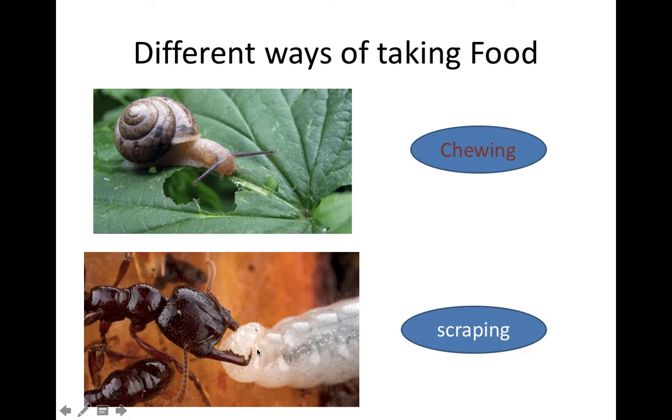They help in scraping up the food, or nibbling the food into tiny bits, then they swish the food in saliva and finally consume it. So the mode of feeding in the ant is scraping.